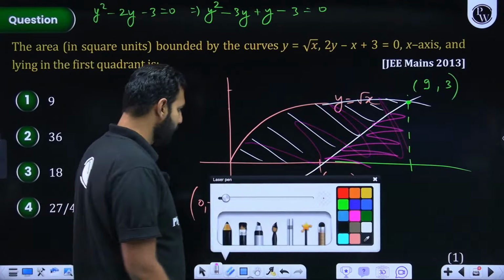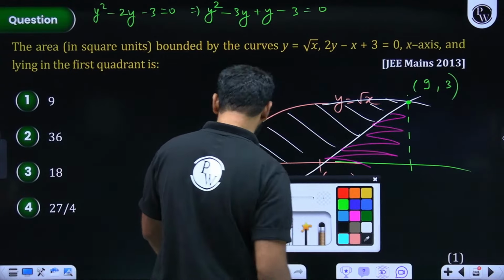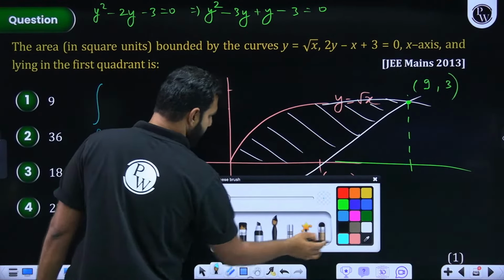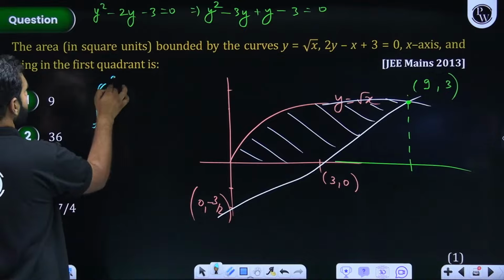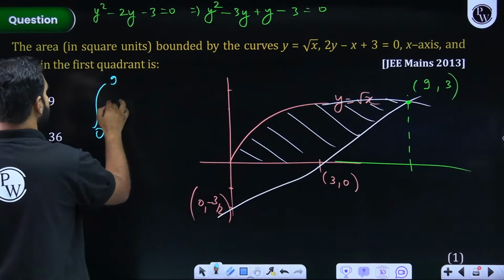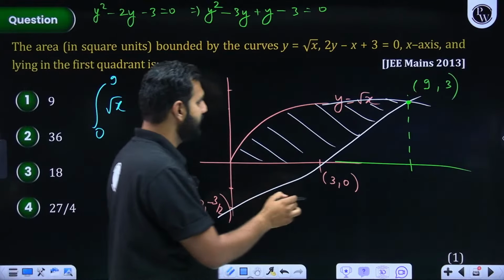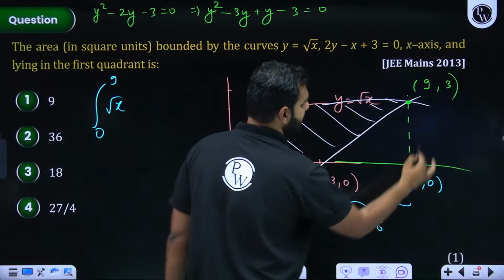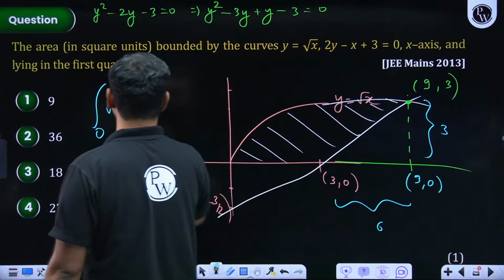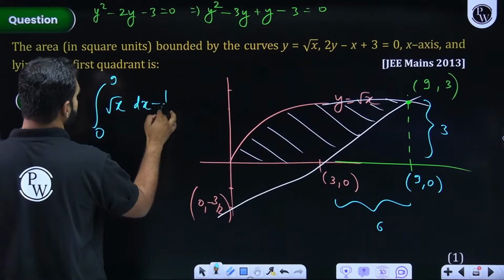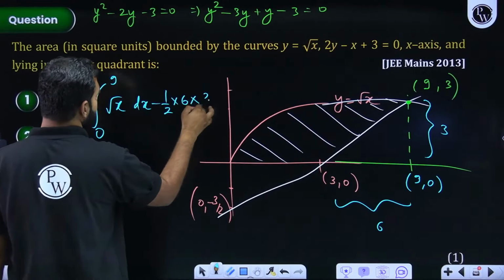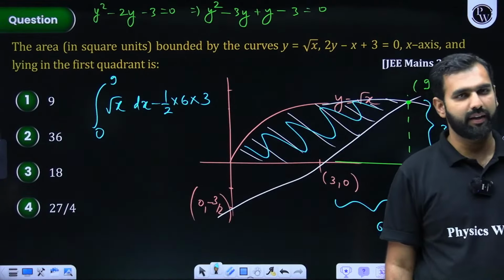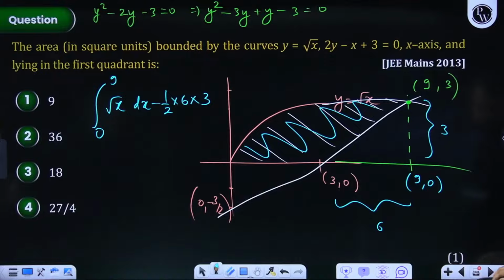Everybody got this? So this region's area is going to be simply nothing but this integration from 0 to 9 of this curve, which is root x. I hope you're understanding. But from this, this is needed to be subtracted. So this is 9 comma 0. So this base is 6, height is 3. So from this, if I subtract half base into height, it will be this region's area. Everybody understood this comfortably? Can I skip this now? With this, let us move towards the next question.